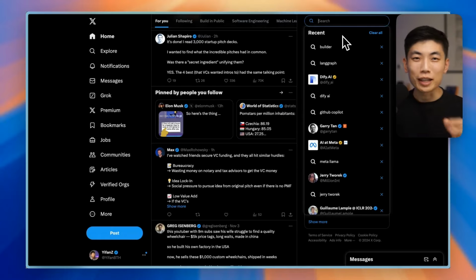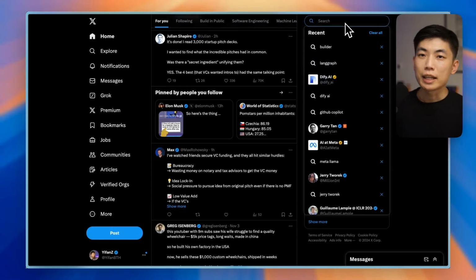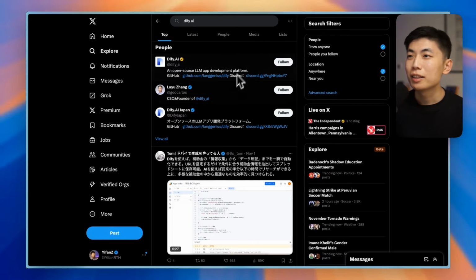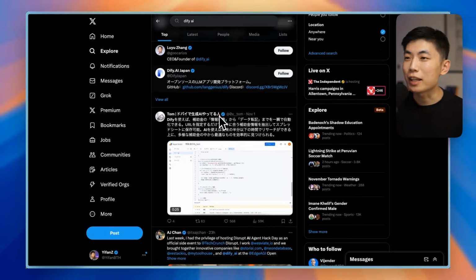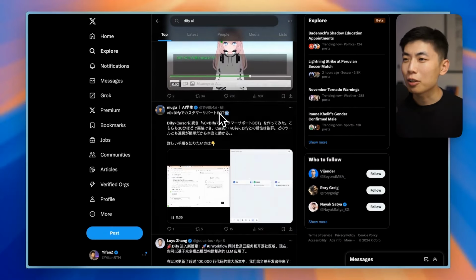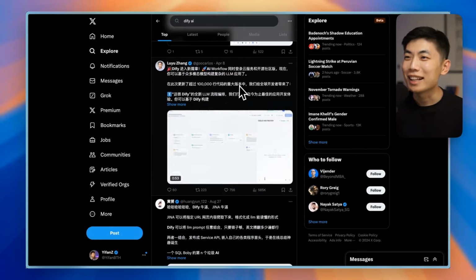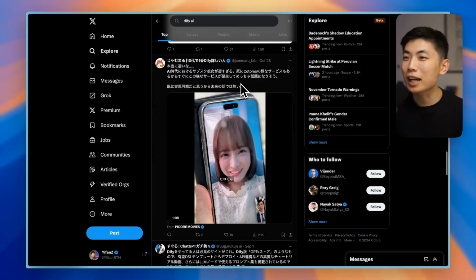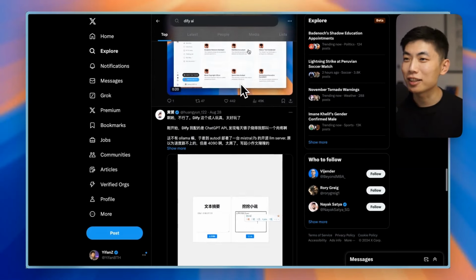Last but not least, I also like to look at the social sentiment for each one of the projects. And in general, I just search for the project's name, make sure there's no ambiguity, and look. In Dify's case, a lot of activity in Japanese and Chinese, and not so much activity in English, interestingly.